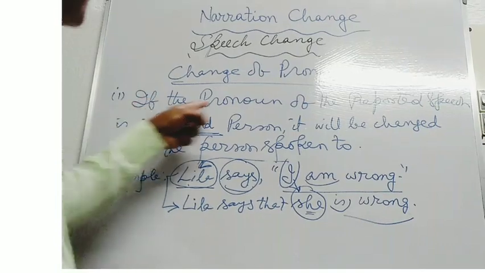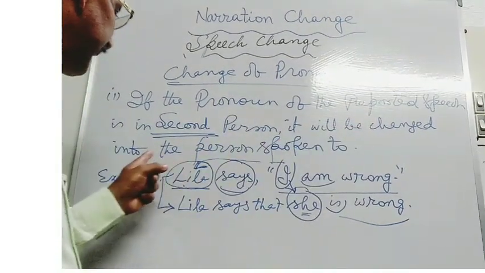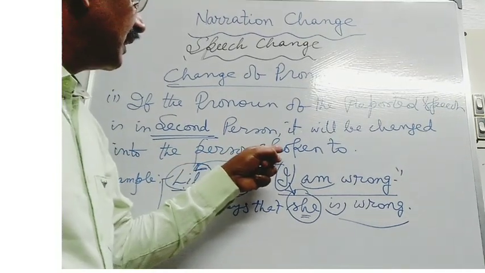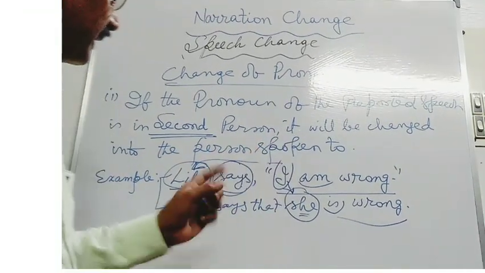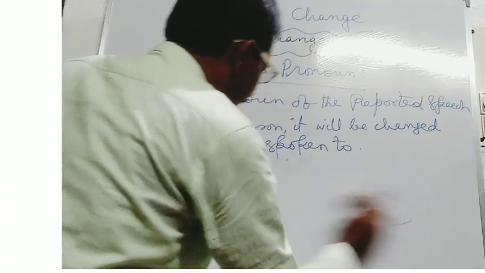Now see, if the pronoun of the reported speech is in second person, it will be changed into the person spoken to. That is, in the example you will see,